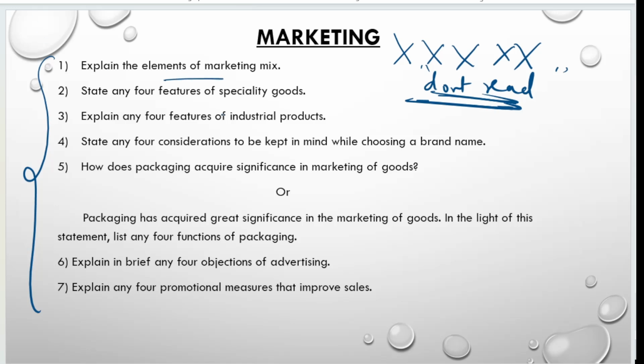Elements of marketing mix, features of specialty goods, features of industrial products. Four considerations to be kept in mind while choosing a brand name. How to choose a brand name, significance in marketing of the goods, functions of packaging, list any 4 functions of packaging, 4 objectives of advertising, promotional measures to improve the sales. So these are the possible questions which you are going to get from the marketing.